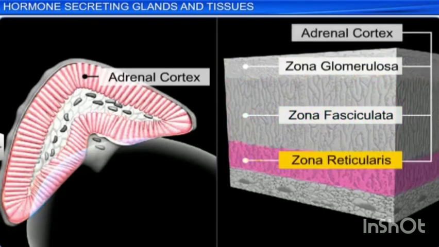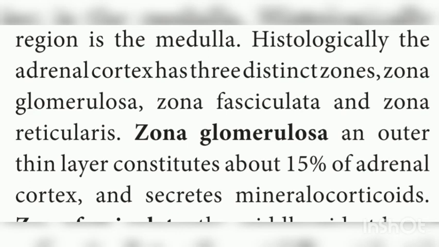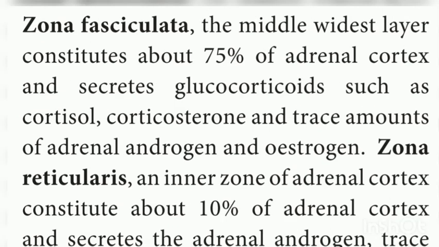Zona glomerulosa, an outer thin layer, constitutes 15% of adrenal cortex and secretes mineralocorticoids. Zona fasciculata, the middle widest layer, constitutes 75% of the adrenal cortex and secretes glucocorticoids such as cortisol, corticosterone, and trace amounts of adrenal androgen and estrogen.